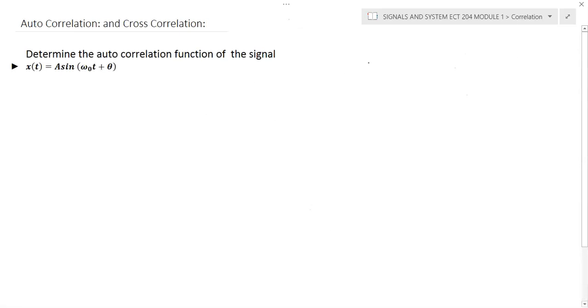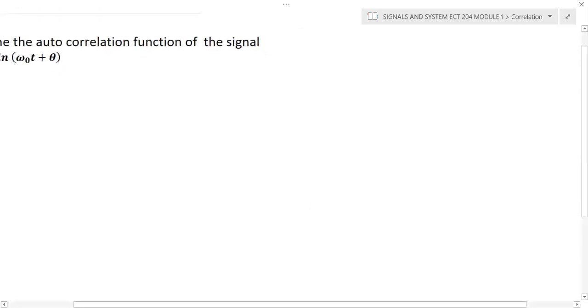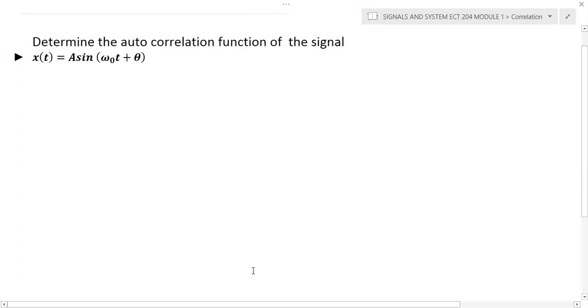Now we'll discuss another question. Here we need to determine the autocorrelation function of x of t equal to a sine omega 0 t plus theta. Here we know that the given signal is a periodic signal.